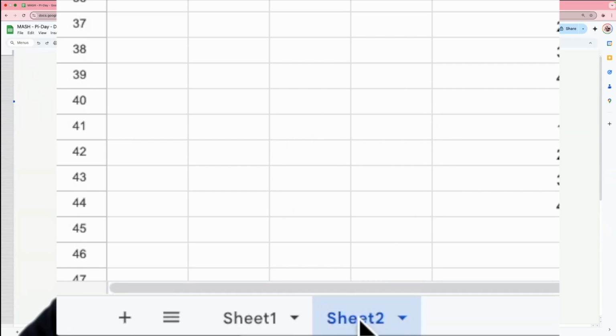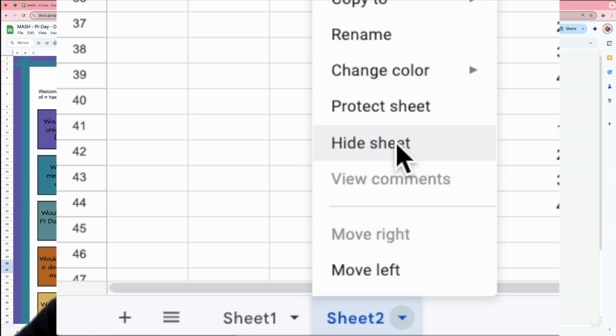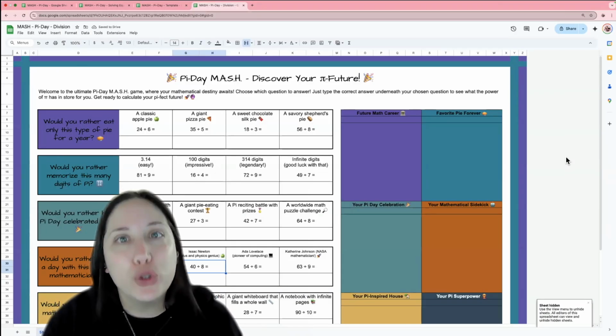I'm going to right click and put hide sheet. So right click, go to hide sheet. It hides the sheet away. And now this is ready for it to be assigned to students.